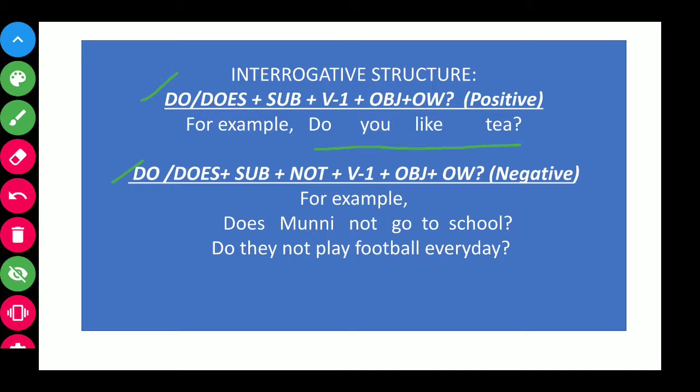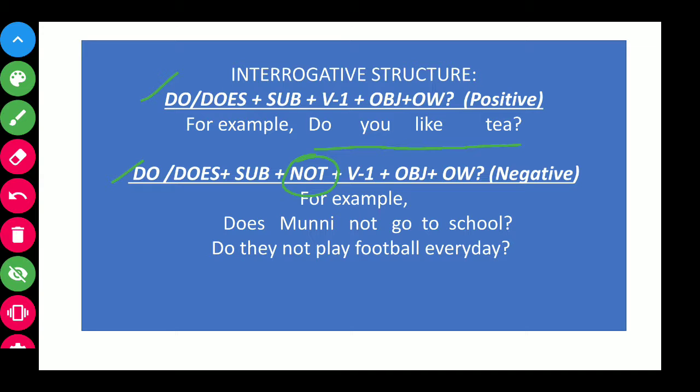Next, do or does plus subject plus not plus V1 plus object plus other word, and there is an interrogation mark. This is the negative interrogative structure of the simple present tense. Now if we compare the two structures, one positive interrogative and another negative interrogative, we can see a very little difference. And what is that? We have to use not just after the subject.